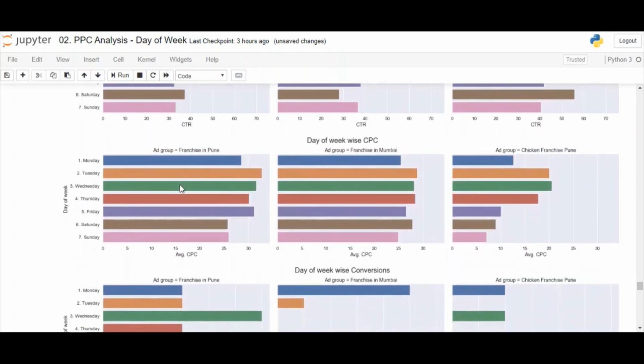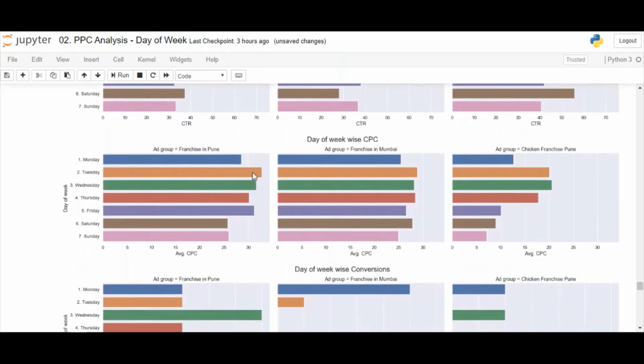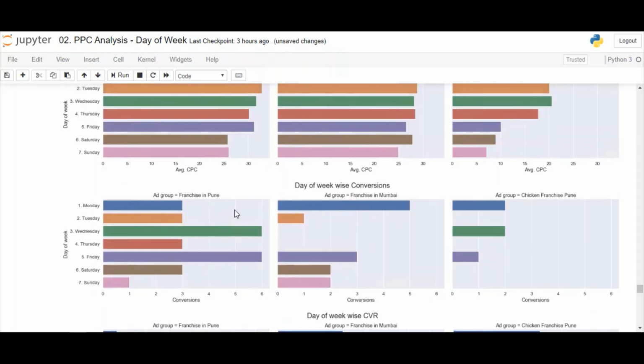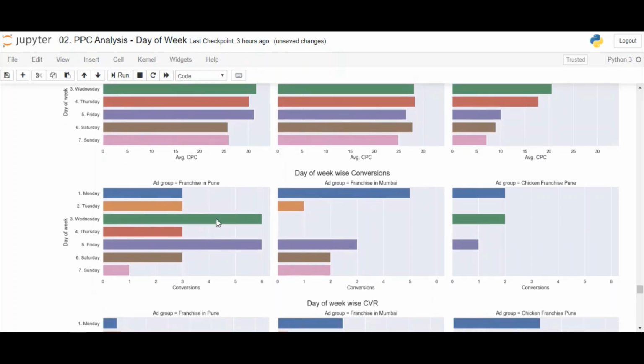Coming to CPC, Tuesday has the highest CPC. Let's see whether it is helpful in conversion or not. So you see, Tuesday doesn't have adequate conversions compared to the high CPC that we are paying for this. So we need to substantially lower our bid on Tuesday. Wednesday and Friday are the top performers.